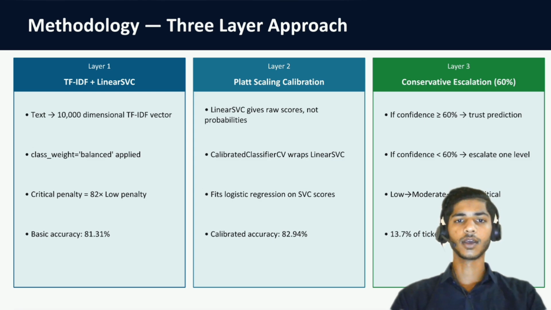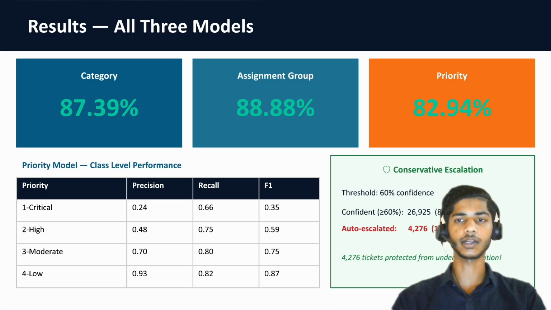Okay. So now in the results part, let me show you the results. Our category prediction model achieved 87.39% accuracy, whereas the assignment group prediction achieved 88.88%, and the priority prediction got 82.94% accuracy, right?